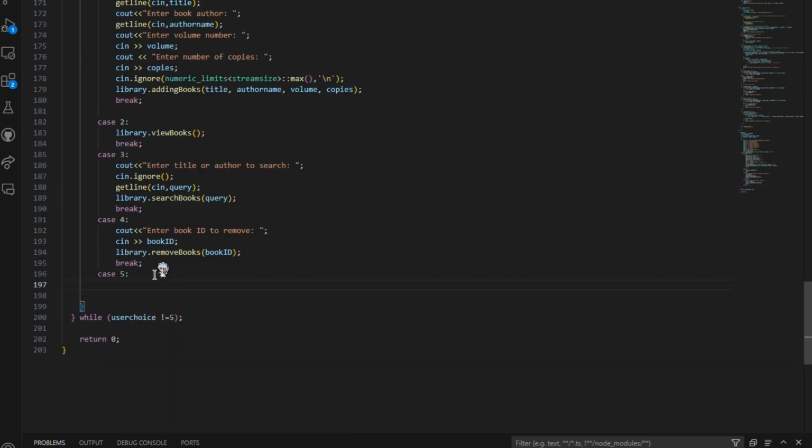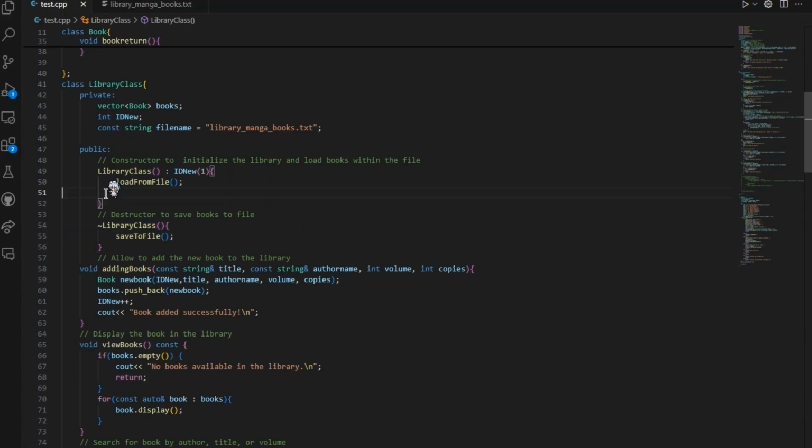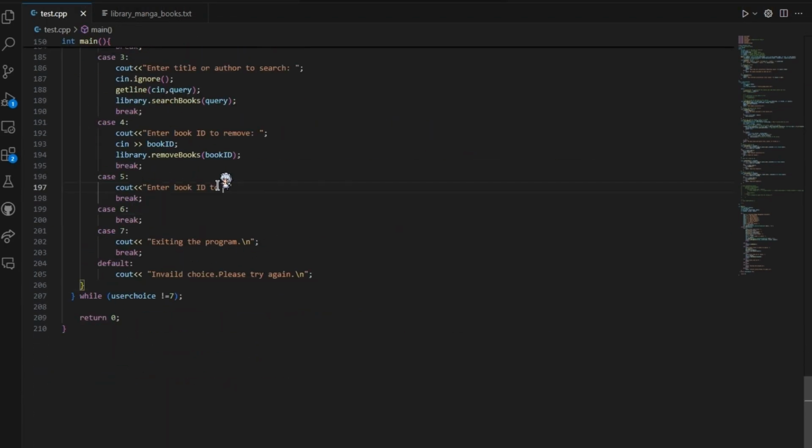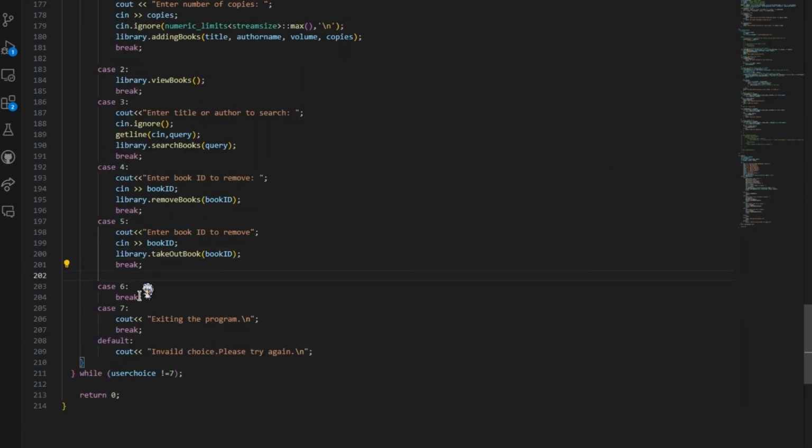But what happens when you take out a book? The system automatically updates the number of available copies. And when you return it, the copies are updated again. It's all about keeping your collection in perfect order.